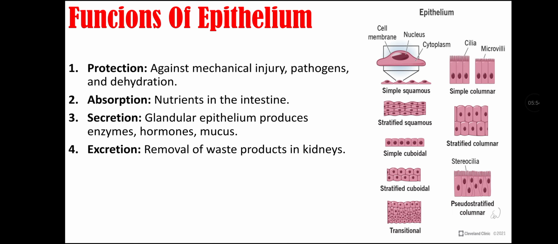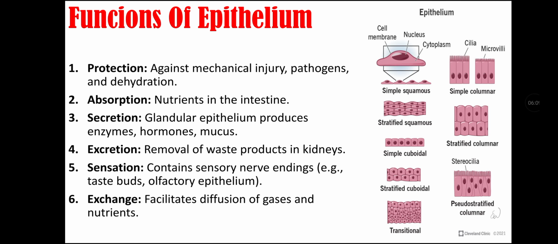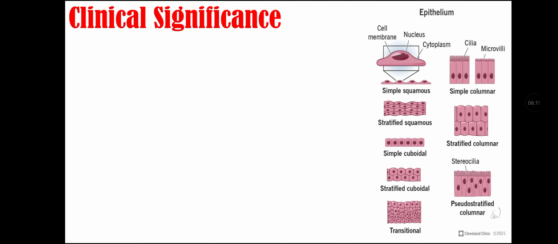Fourth function is excretion, as the epithelium produces waste products that are removed in the kidney. Fifth function is sensation, as epithelium contains sensory nerve endings like taste buds and olfactory epithelium. Sixth function is exchange, as epithelium facilitates diffusion of gases and nutrients.